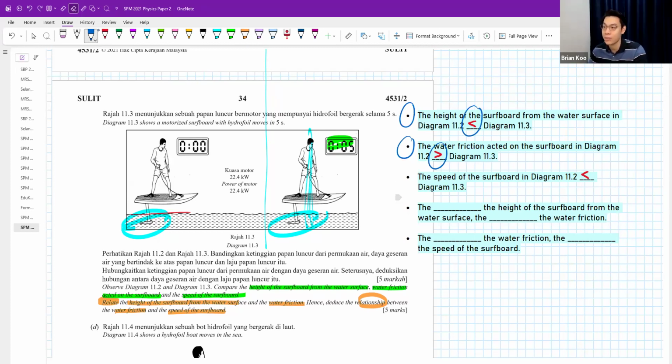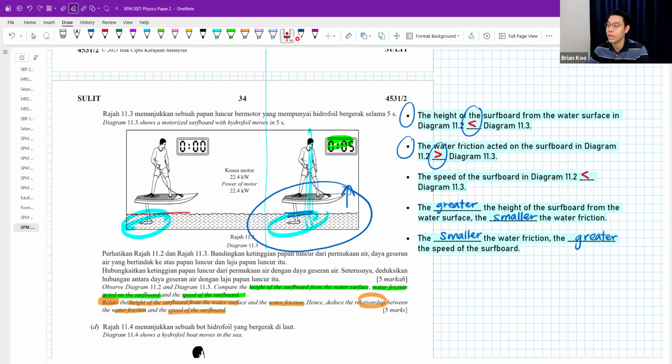It doesn't matter which one is big and small. Just one increase, one decrease. So if you got a greater height of surfboard, that means the water friction is smaller. Like this case. You go higher because less water friction. Water friction and speed. If you got less water friction, then you will move faster, greater speed.